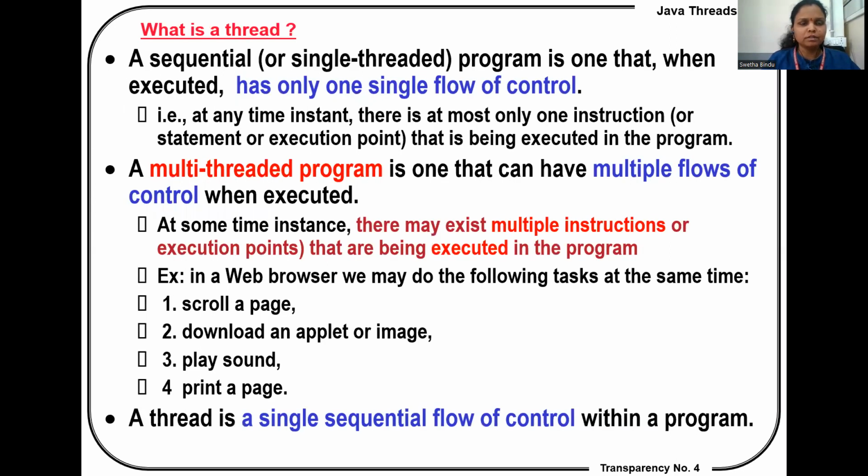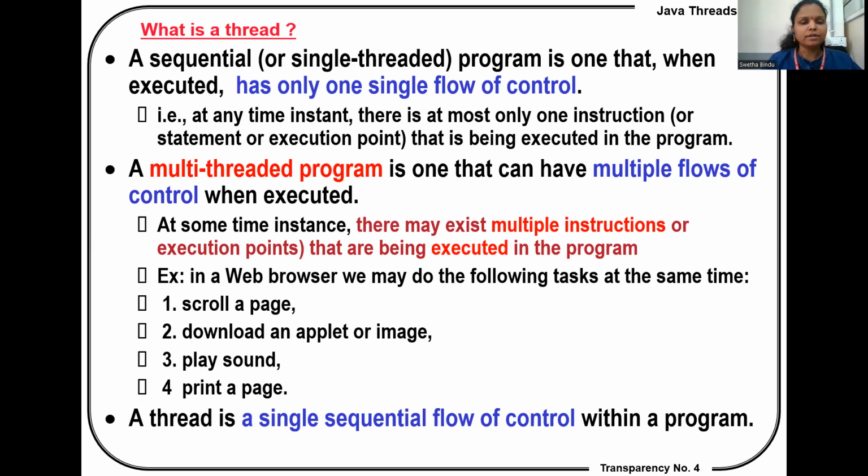Initially, what is a thread? The basic definition of a thread is that it is a sequential program, and when it is executed, it has only a single flow of control. At any instant of time, there is at most only one instruction under execution in the program. That is the definition of a single thread.